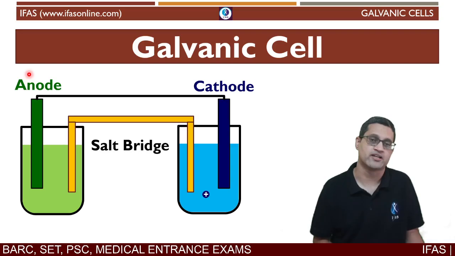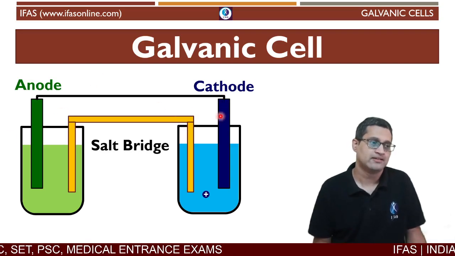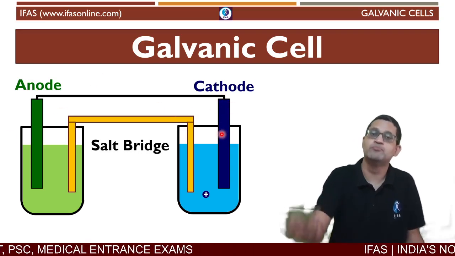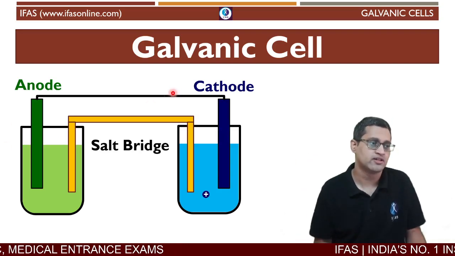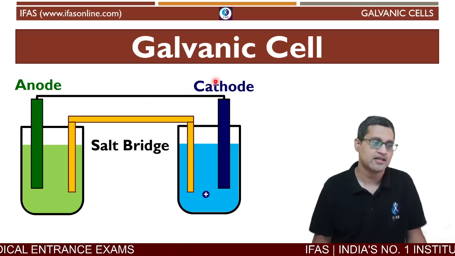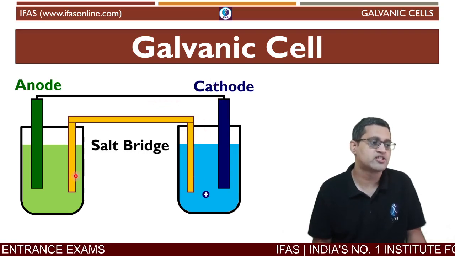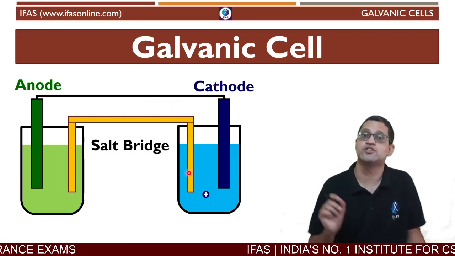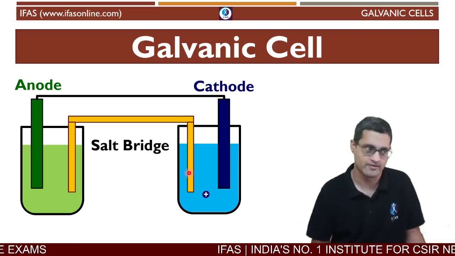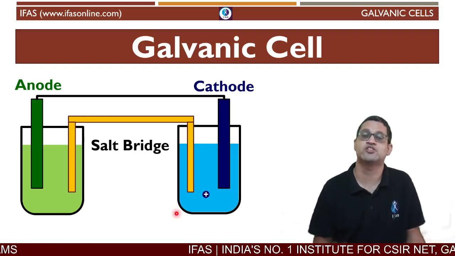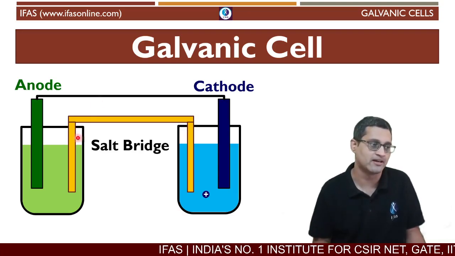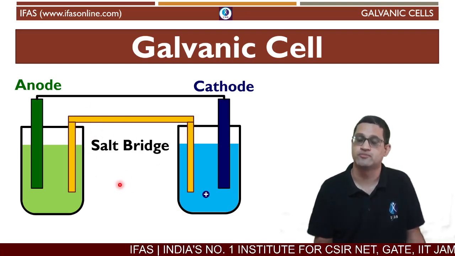Then the part which imports electrons from the anode is called the cathode. And the bridge that ensures that charge neutrality has been maintained is called the salt bridge.